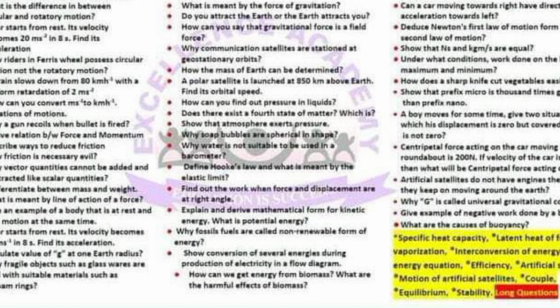Why is capital G called the universal gravitational constant? Give an example of negative work done by a body. What are the causes of buoyancy? Specific heat capacity, latent heat of fusion and evaporation, interconversion of energy, mass energy equation, efficiency, artificial satellite, motion of artificial satellite, couple, equilibrium, stability. These are all long question topics.